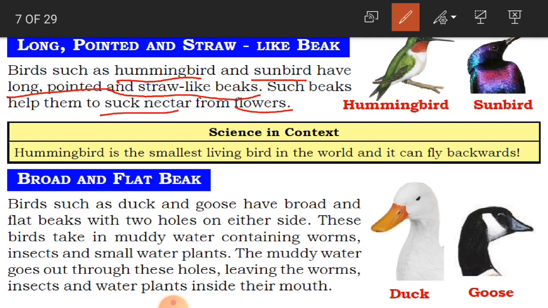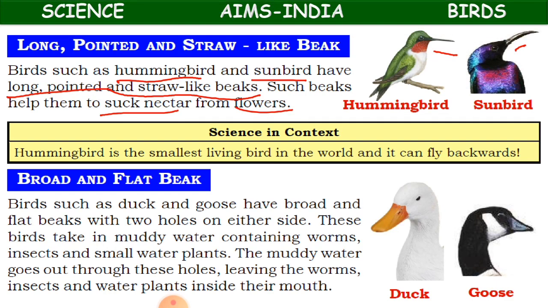See children, how is the beak of this hummingbird and sunbird? It is long and pointed and straw-like. Why do we use a straw, children?